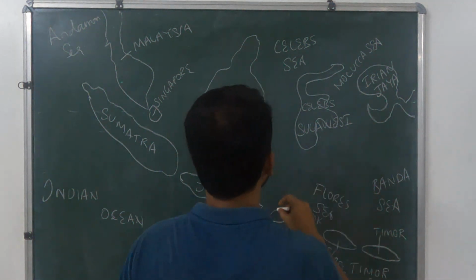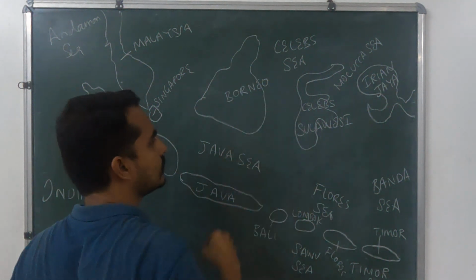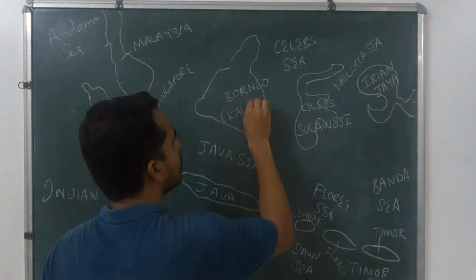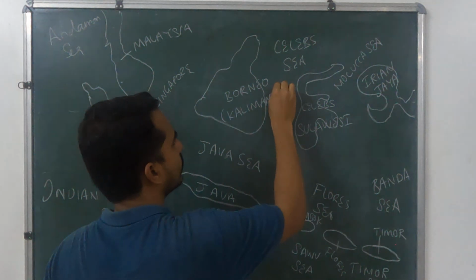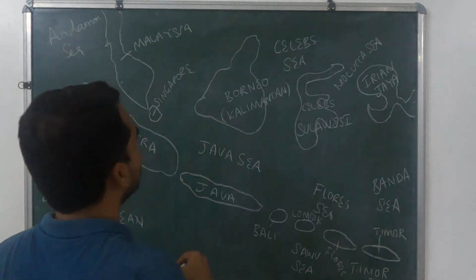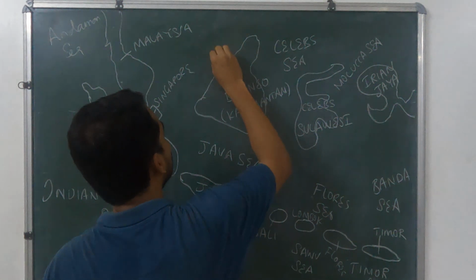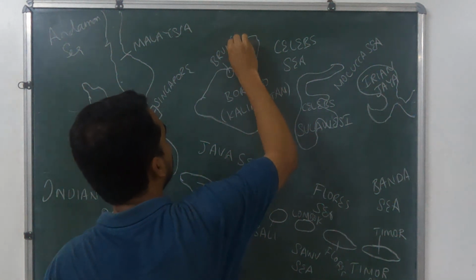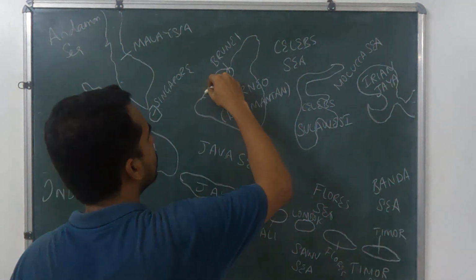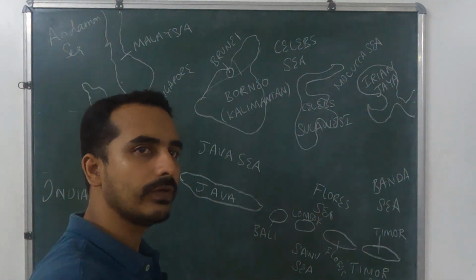Okay, Sulawesi, and similarly here it is the Borneo island, which is frequently in the news, and the Bornean island is called Kalimantan. Okay, Kalimantan, it is Sulawesi, it is Kalimantan. Okay, and in the Bornean island a small country is located, that is Brunei, one of the members of ASEAN. Okay, and the Malaysian province is located in this part also. So two provinces of Malaysia are located in the Borneo island of Indonesia.